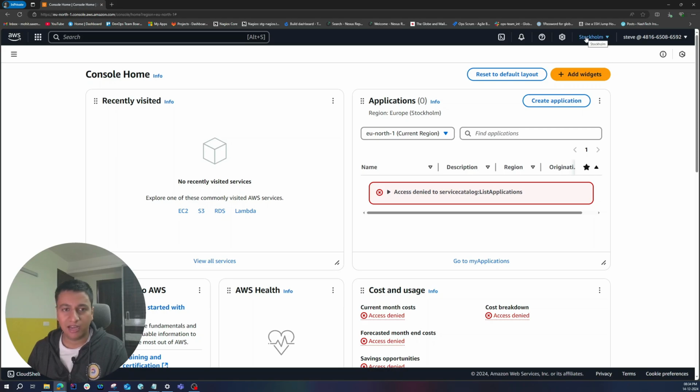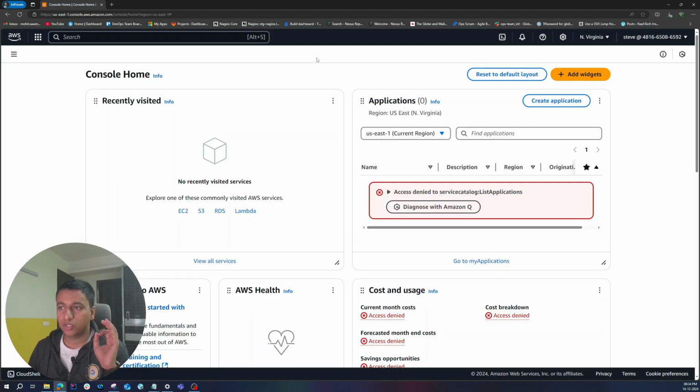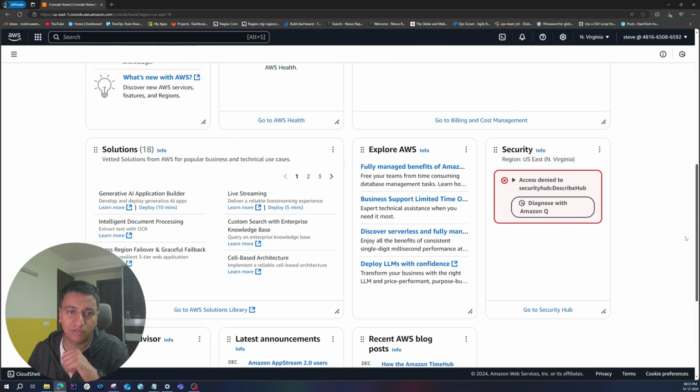inside the account, right? Let's change the region to US East 1. Till now, we have only completed the authentication part. As you can see, Steve can log in, but he does not have any permissions. That is why on the dashboard, you see these errors, right? Access denied to service catalog, access denied for cost. Similarly, you will see these errors no matter which service you go to.